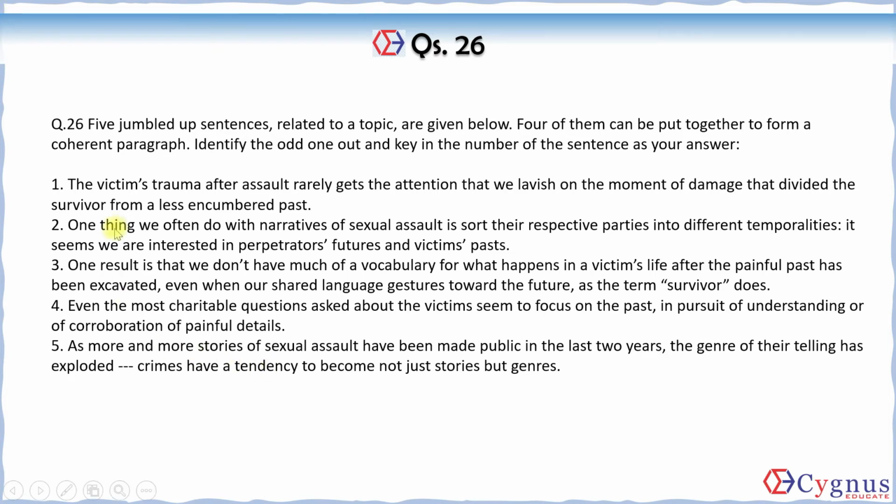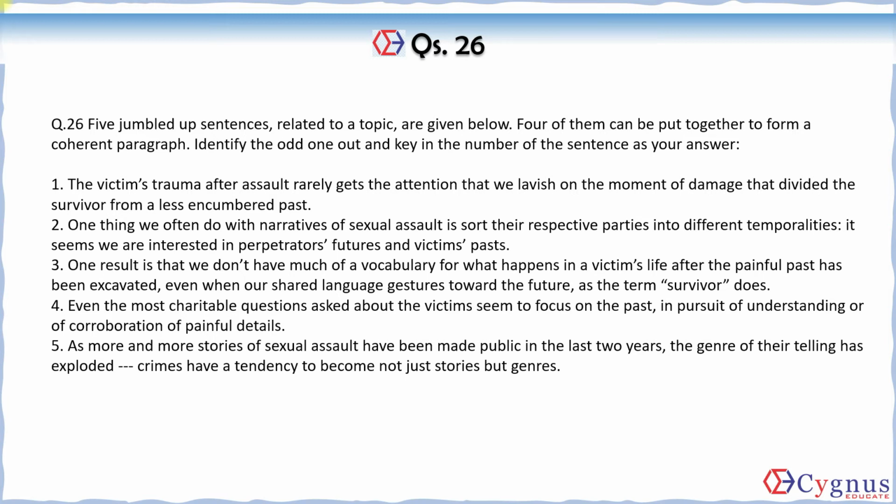With the fifth, we can connect second one, because this is also talking about creating these narratives, telling these stories. So while we create these narratives, one thing we often do with narratives of sexual assault is we separate the lives of the respective parties in different temporalities, perpetrators' futures and victims' past. So this is the same theme, that is telling of stories related to sexual assault has become a genre. But while doing that, this is the problem that we create, that we are separating the temporalities.